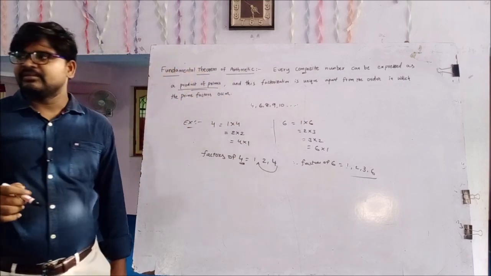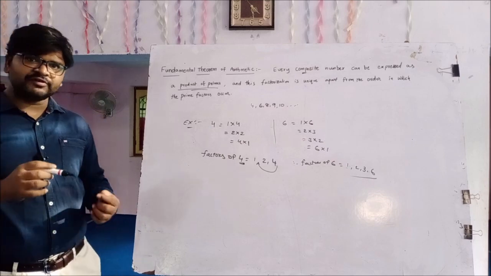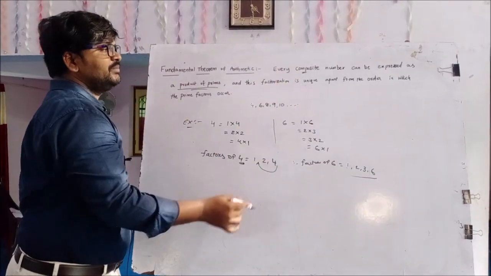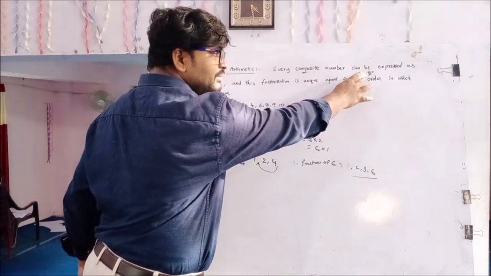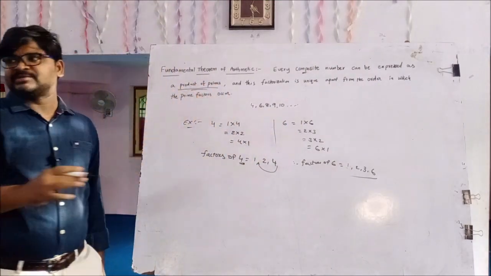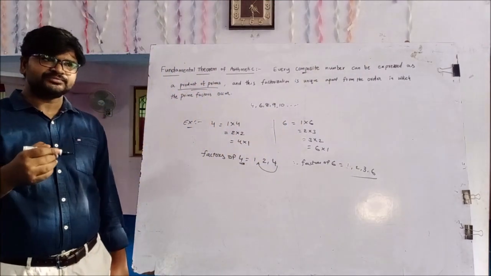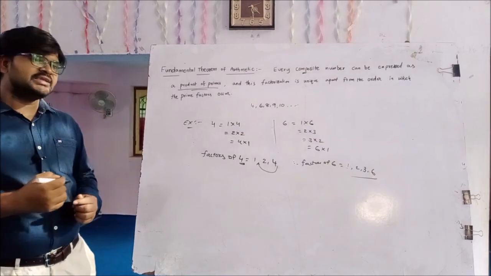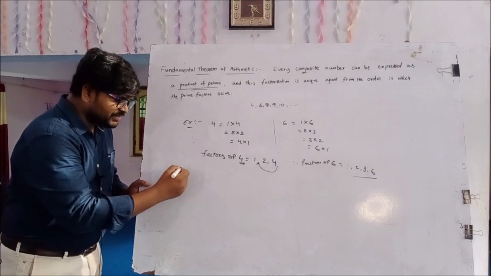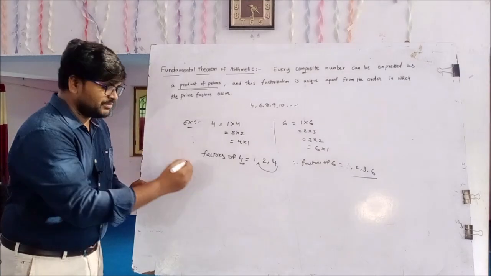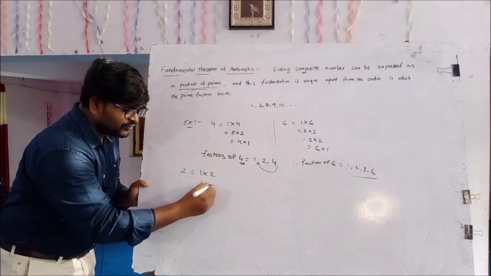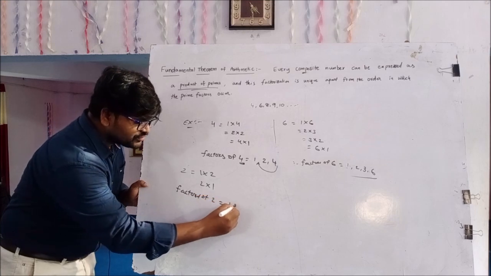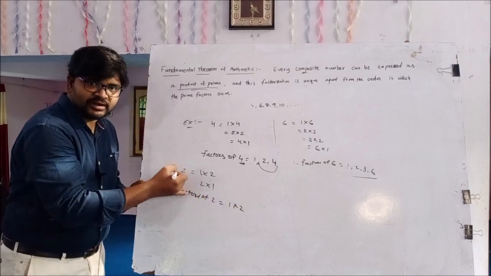This is called the fundamental theorem of arithmetic. What is its definition? Every composite number can be expressed as a product of primes. Primes means prime numbers. A number having only 1 and itself as factors is called a prime number. For example, the least prime number is 2. 2 is the even prime because 1 times 2 is 2 and 2 times 1 is 2. The factors of 2 are 1 and 2, 1 and itself. This is called a prime number.